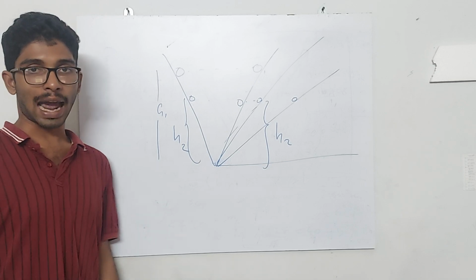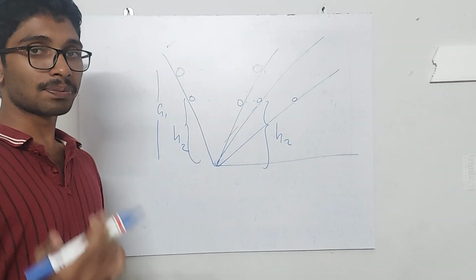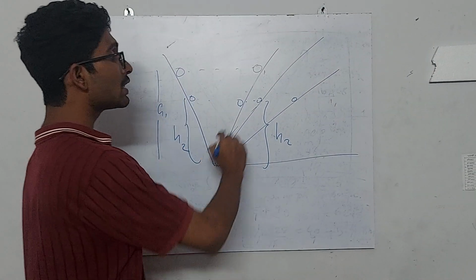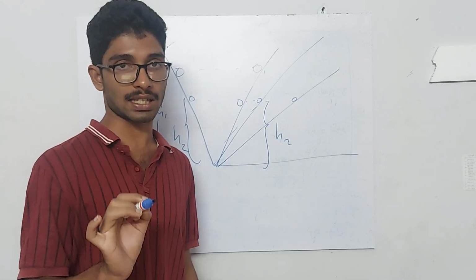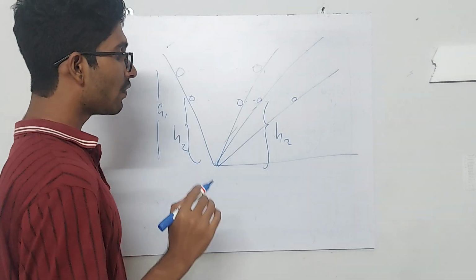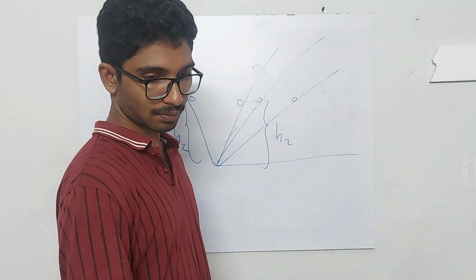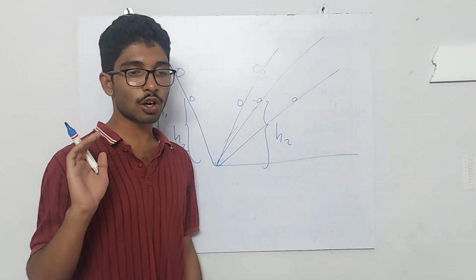But does this happen in actual cases? In actual cases, this does not happen, because friction comes into play. I mentioned that these surfaces need to be smooth. By smooth, I mean these surfaces need to be frictionless, so that they will continue to move. But when there is friction, they will come to rest after some time. So based on these understandings, Newton formulated the first law of motion.